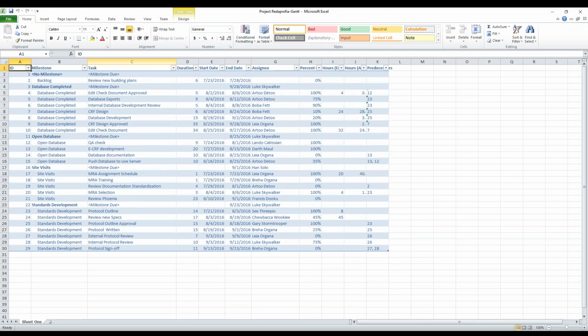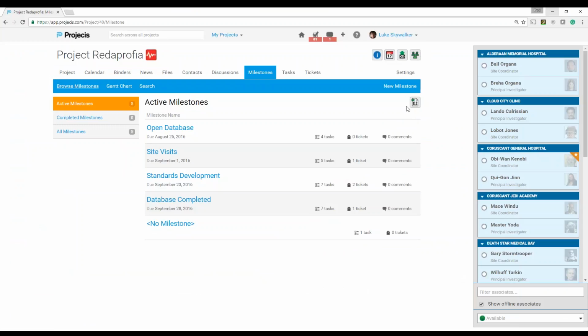And you could see here the milestones on the left, the tasks, duration, start date, end date, who it's assigned to, percent complete, hours estimate, hours actual. We just showed a brief introduction to entering hours. And then the predecessors. These are things that have to be completed before this particular item can start. So a lot of people in project meetings either like looking at the Gantt chart or certainly like to look at the Excel file. And certainly the ability to click on this particular icon and download the Excel file is something that a lot of people like to take advantage of. Any other questions?